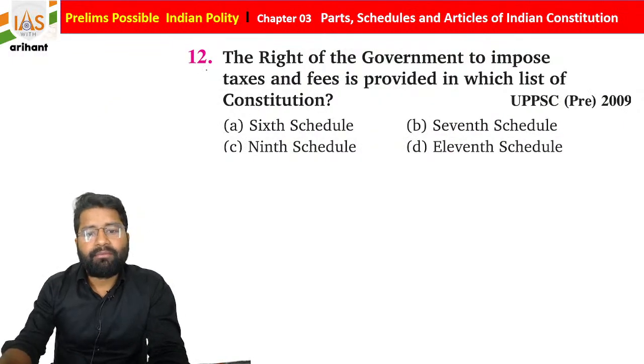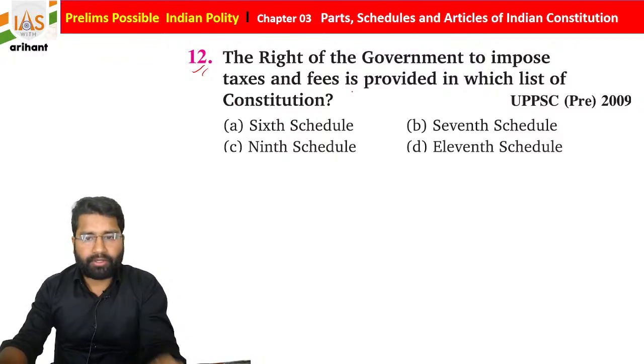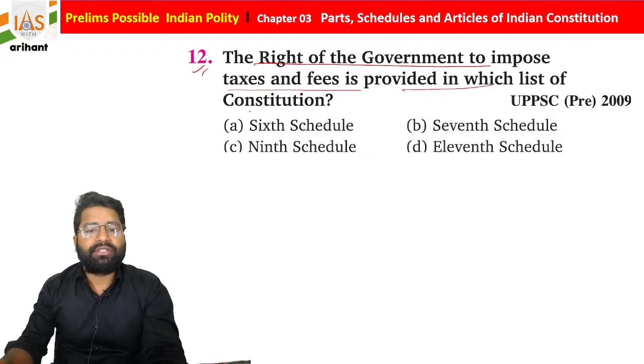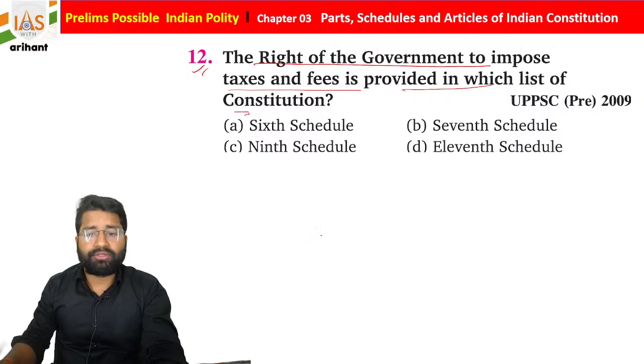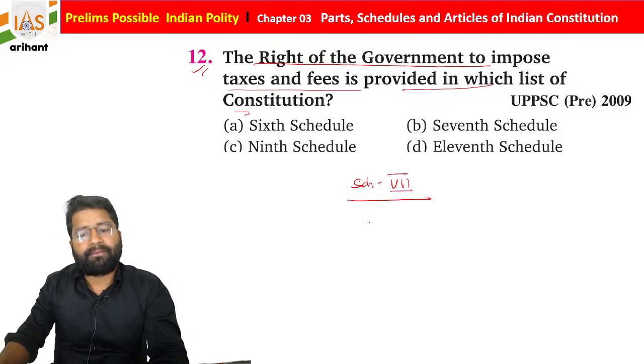If you move towards the 12th question: the right of government to impose taxes and fees is provided in which list of the Constitution? Now students, you have to understand, as I told you, in the 7th Schedule of the Indian Constitution there are 3 types of lists.